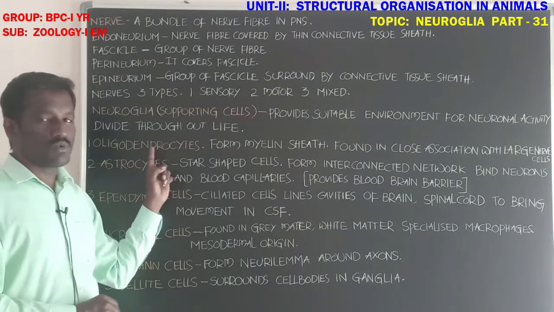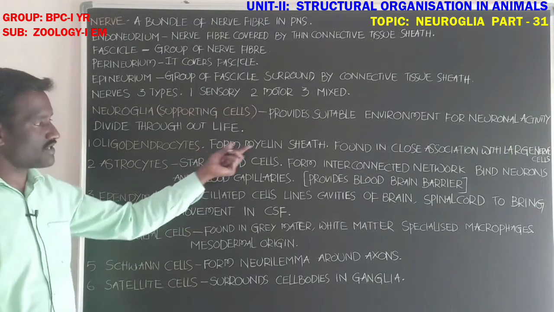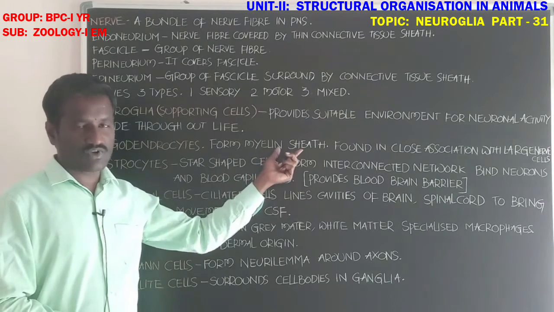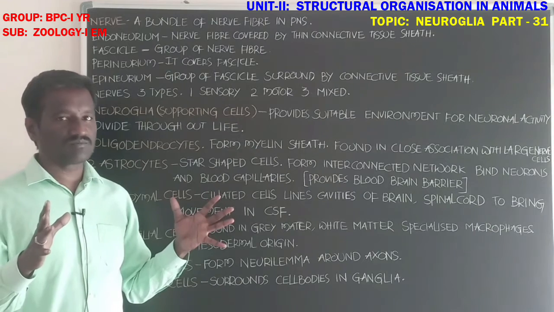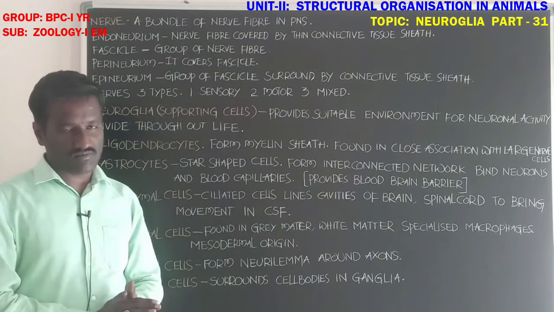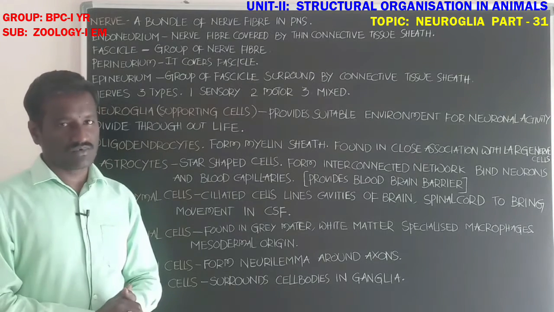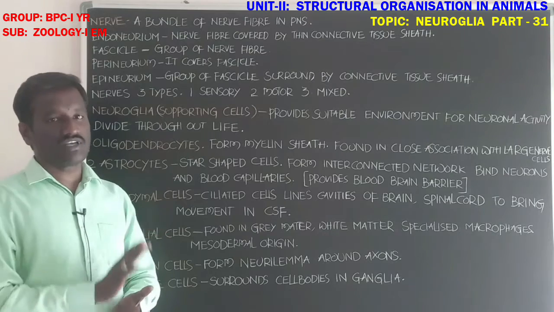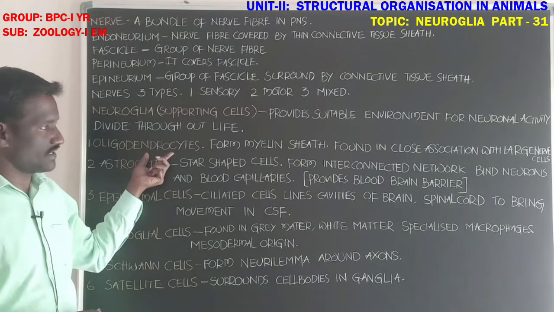Student, first one, oligodendrocytes. Oligodendrocytes form the myelin sheath. Okay student, already you know about the myelin sheath. Myelin sheath covers the axolemma of the axon. Schwann cells form the myelin sheath. Another type of cell that also forms the myelin sheath is oligodendrocytes.